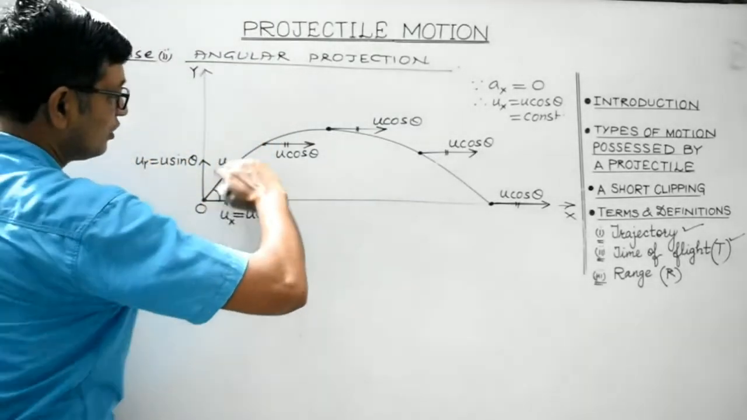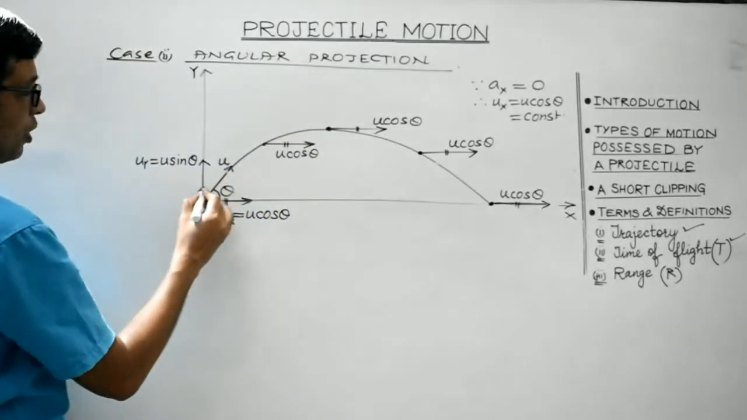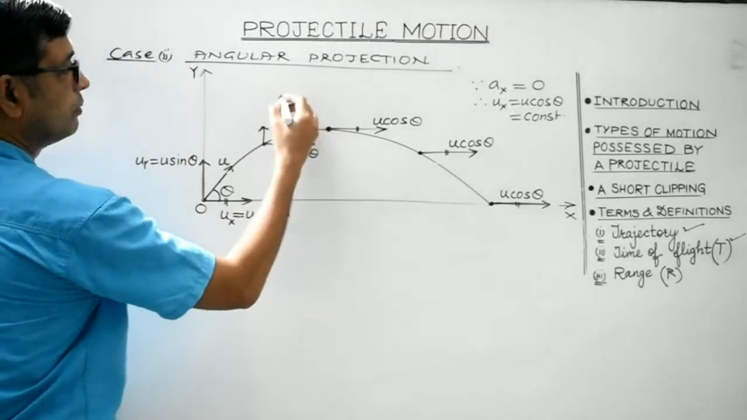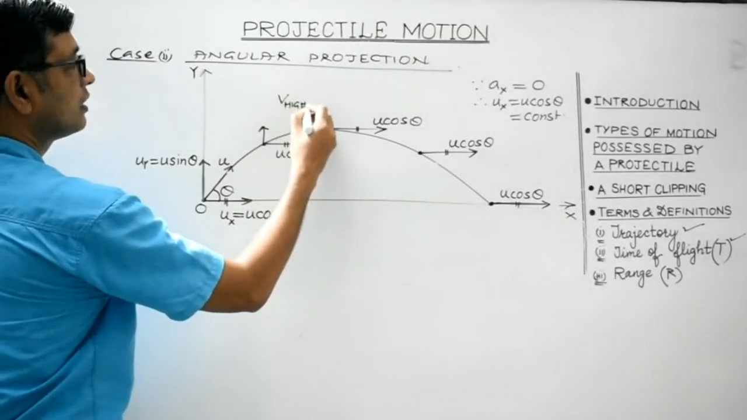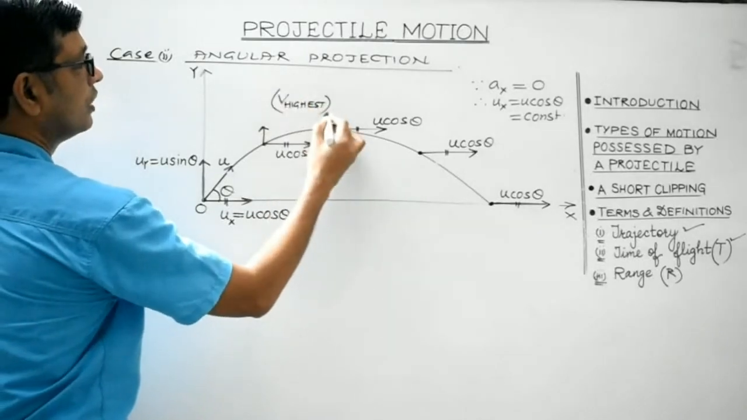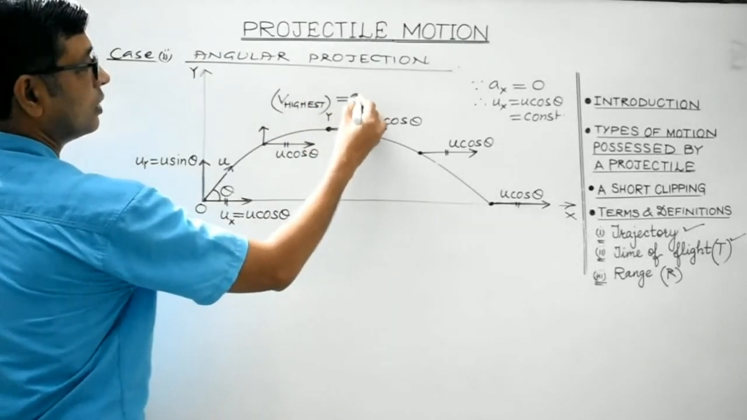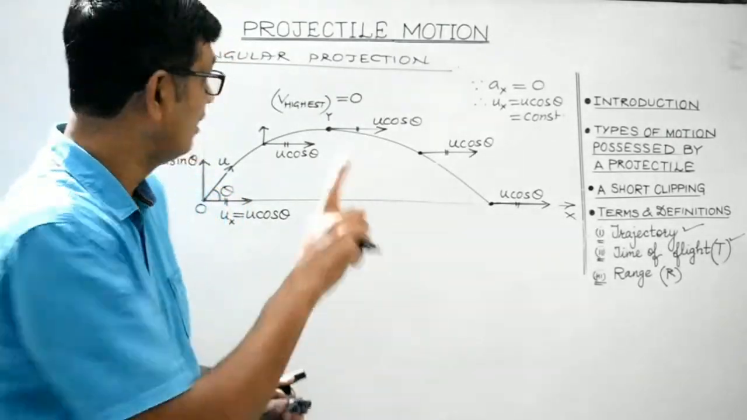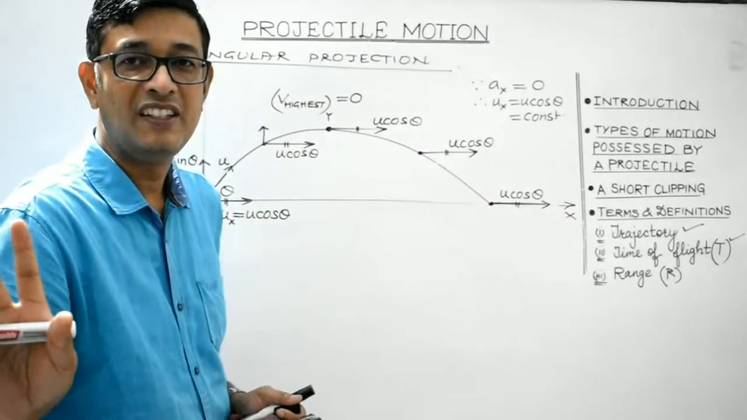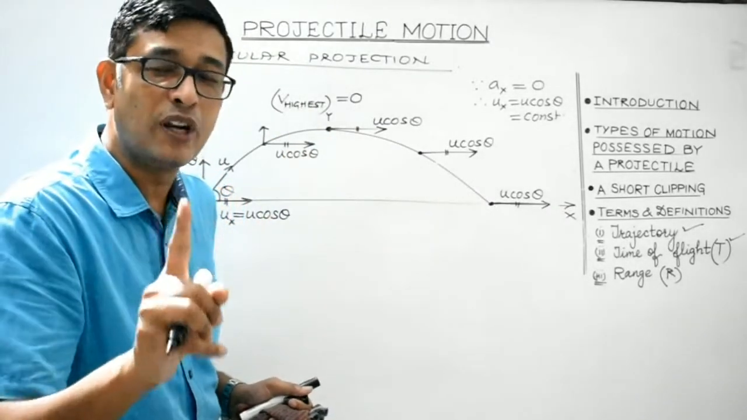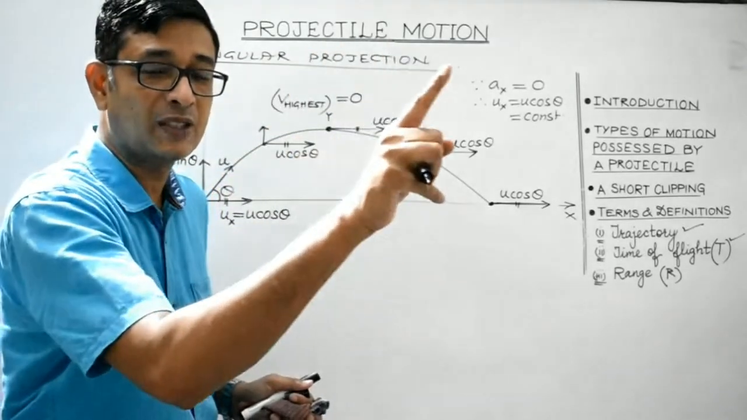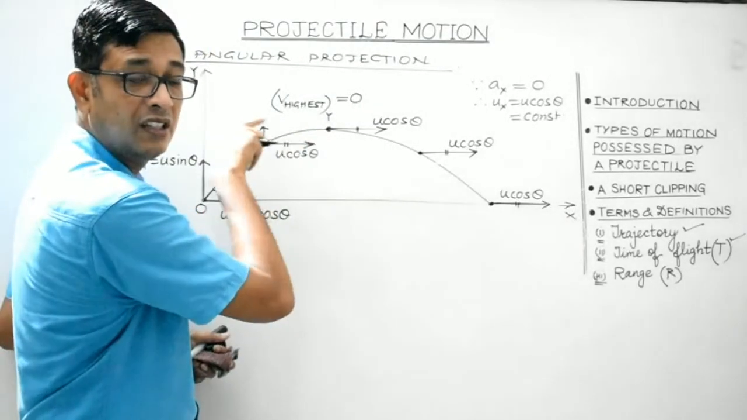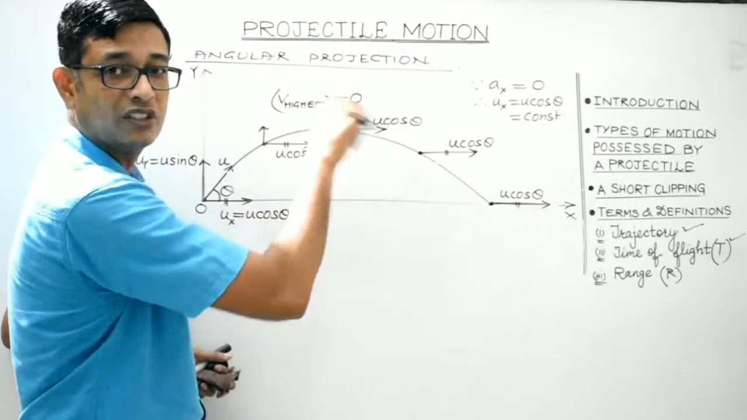So what happens is, as it goes upwards, its vertical component of velocity will keep decreasing. It will decrease. And at the highest point, the vertical component of velocity is zero. Remember students, this is a very, very important concept. The net velocity of the projectile at the highest point during the angular projection is not zero. It is only the vertical component of the velocity at the highest point during angular projection which is zero. At the highest point, the body possesses only the horizontal velocity, which is u cos theta.